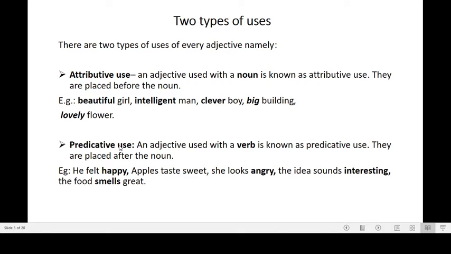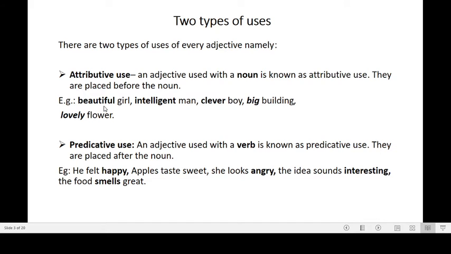But in the predicative use of adjective, we use adjectives with a verb, not with the noun but with the verb, like felt. See, she looks angry. The idea sounds interesting. The food smells great. Here you must observe the adjectives are describing the action and not the noun. So a verb is an action word. So in the predicative use of adjective, the adjective is used with a verb, and that is known as the predicative use of adjective.